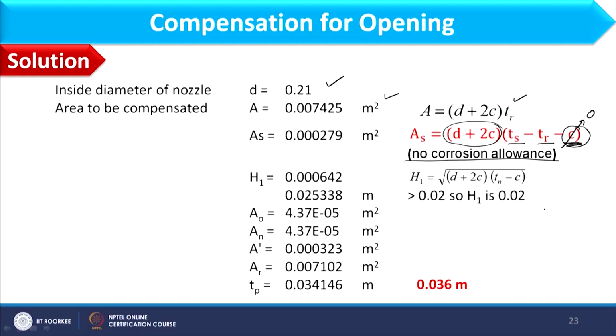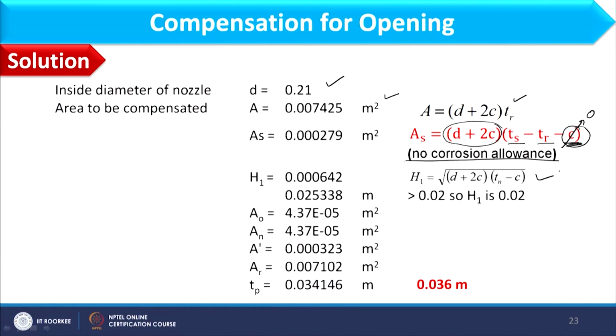And now I have to compute the value of AN, which is AO plus AI. So, if you remember, here in this case the protrusion part is not given, so we will not compute AI, we will only focus on AO, and for that purpose first I need to compute the value of H1. H1 is given as root over D plus 2C into TN minus C. Considering that, we can find H1 as 0.025338 meter, and the nozzle length outside is given as 0.02.